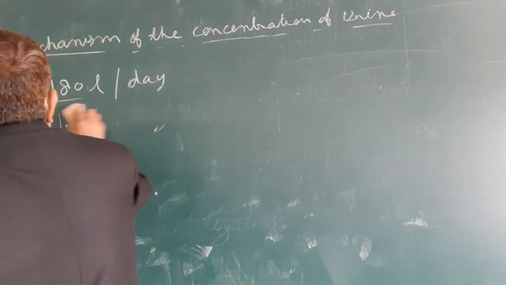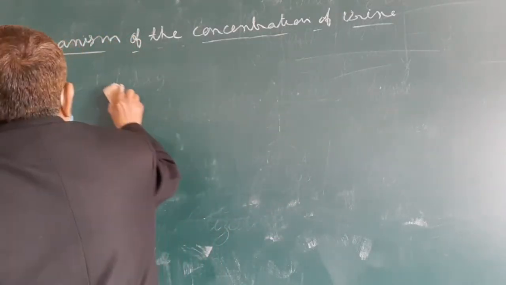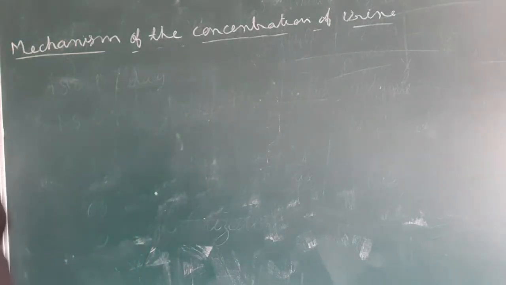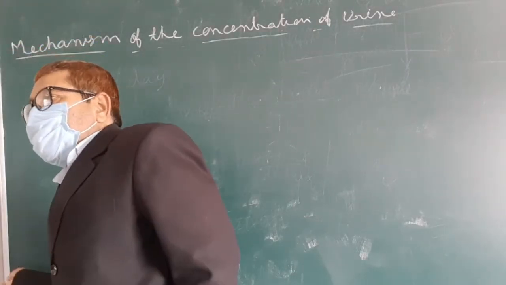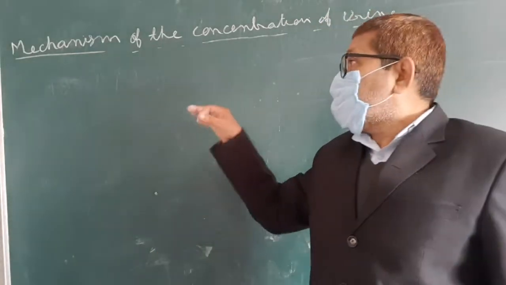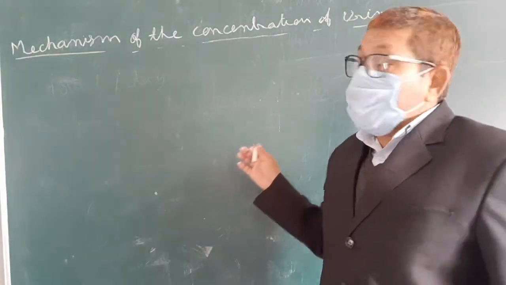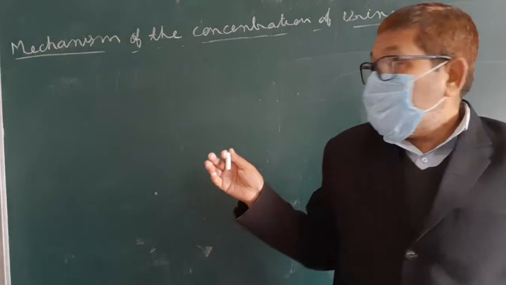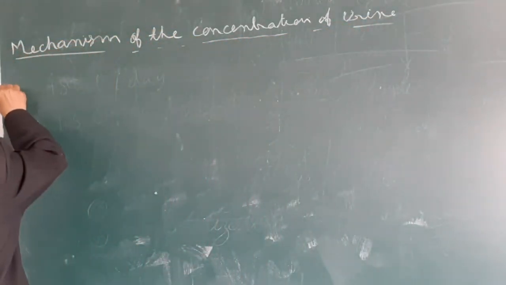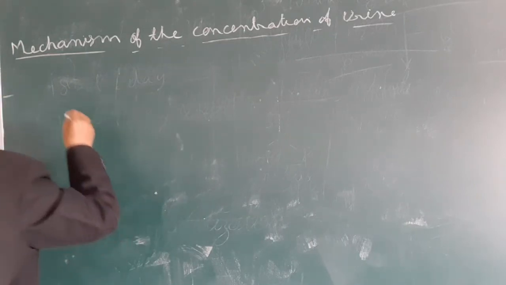So we have to study the mechanism of concentration of urine. The process by which organisms produce concentrated urine is called the counter current mechanism.